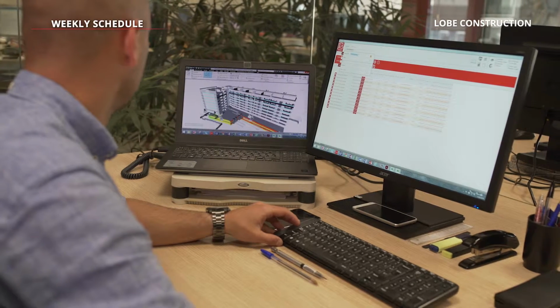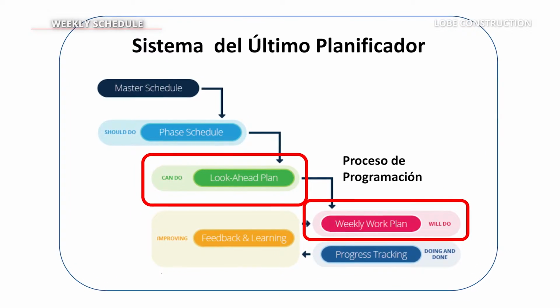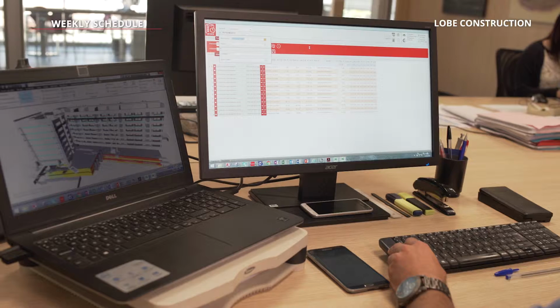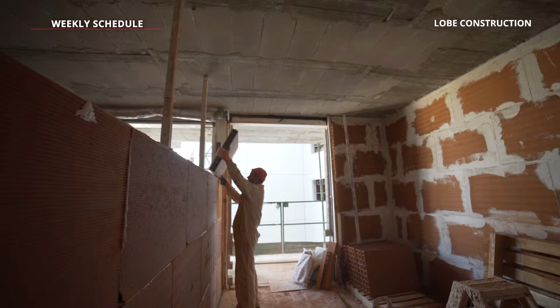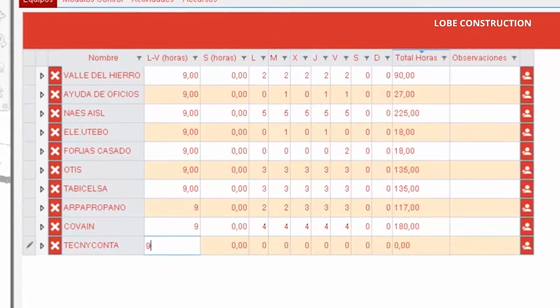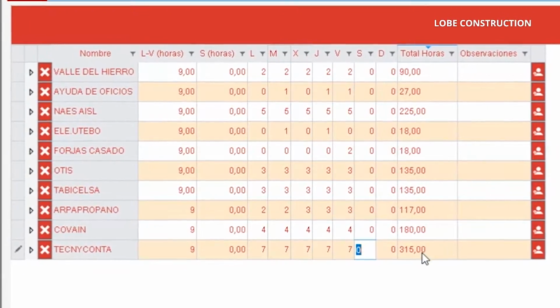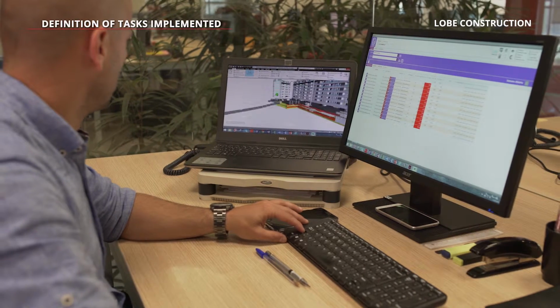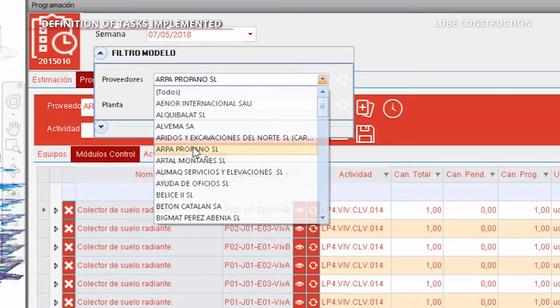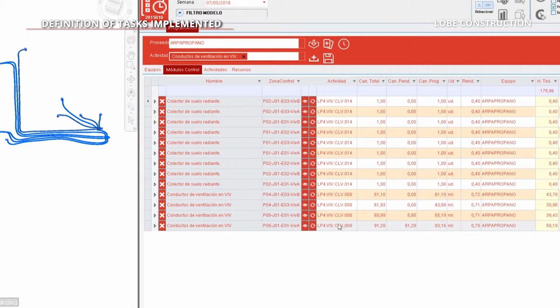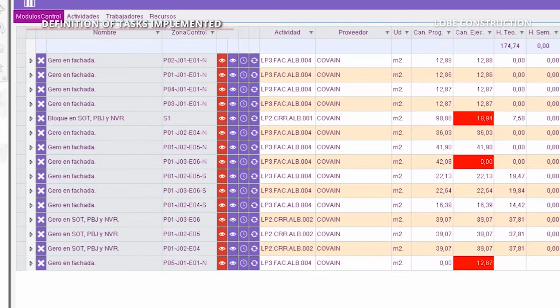The weekly work plan, part of the last planner system, outlines the tasks to be done, among which those that can be done in collaboration with subcontractors. It starts with the allocation of resources which define the production capacity, expressed in daily hours available for each team. Then, based on the preset performance, the tasks to be done in specific work locations are detailed, adapting the daily hours required to finish them to the hours available among the team undertaking them, always aiming for maximum productivity.